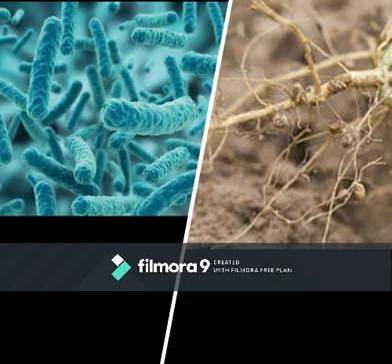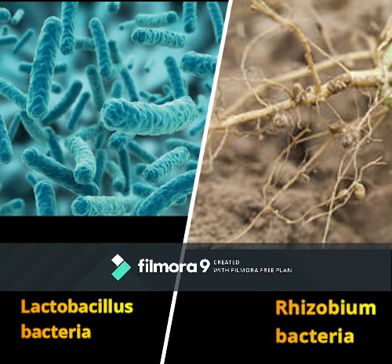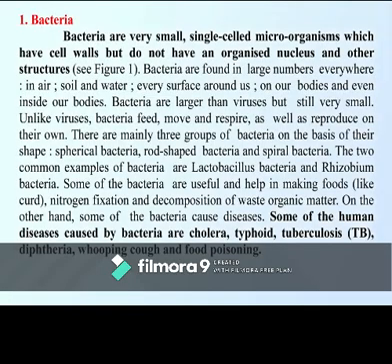The two common examples of bacteria are Lactobacillus and Rhizobium, and both are rod shaped. Now the harmful and useful bacteria we will read in the next topic of this chapter.